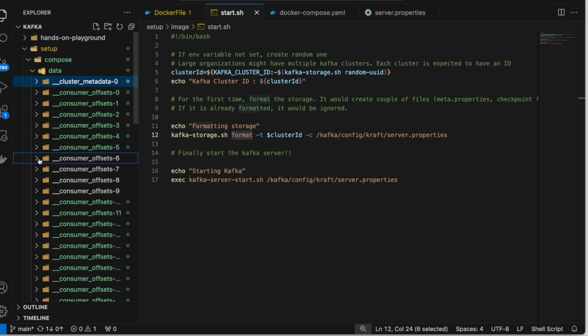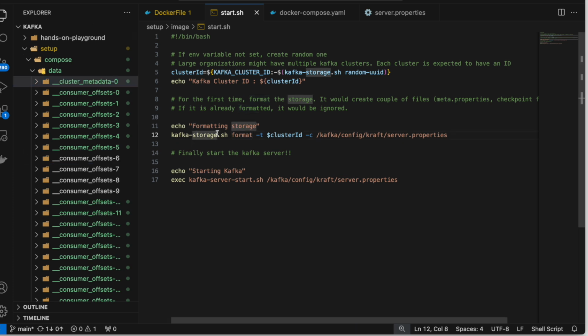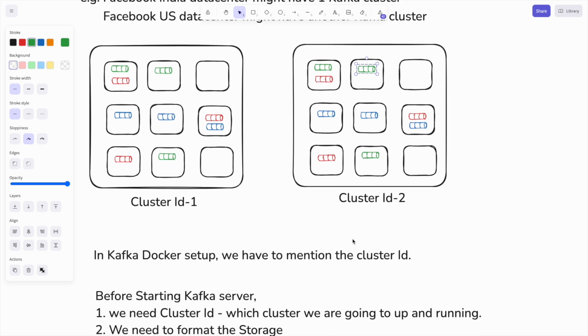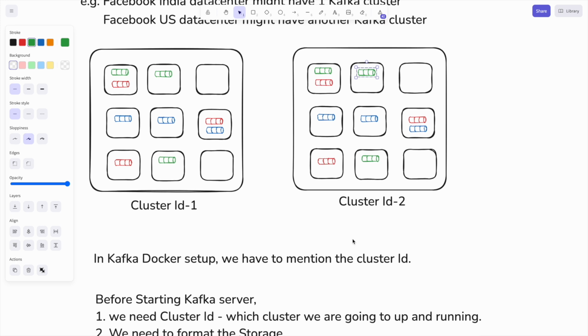Otherwise, while starting up the Kafka cluster, Kafka internally sees, okay, all the required files, metadata files and directories have already been created, so this command would be ignored. So that was the purpose of this. And finally, we start the Kafka server by mentioning the server.properties. So that was all I needed to cover in this video.